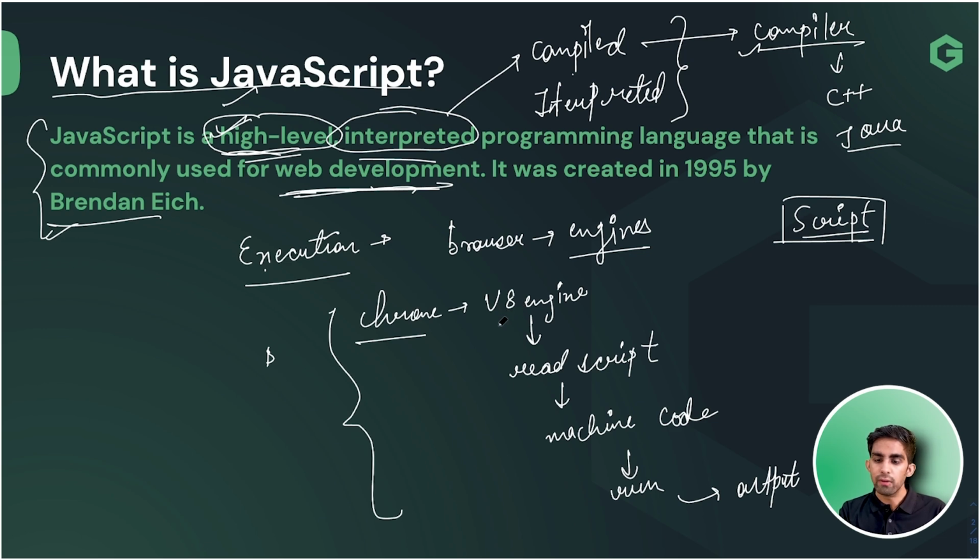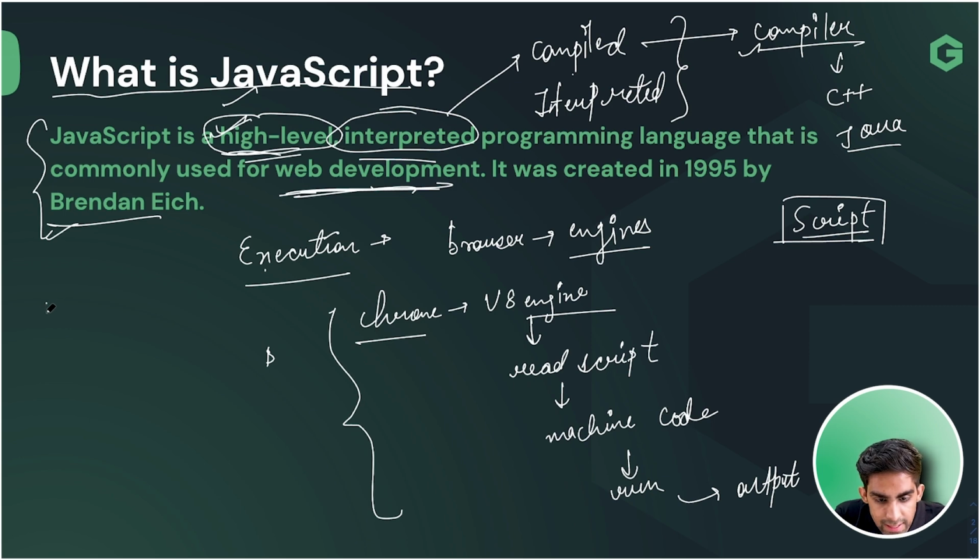So the V8 engine will read the script, convert this script into machine code, and that machine code will be run and we get the output. Engines are very complicated, but this process is very easy to understand. I hope you are getting my point, how JavaScript is executed in the browser.